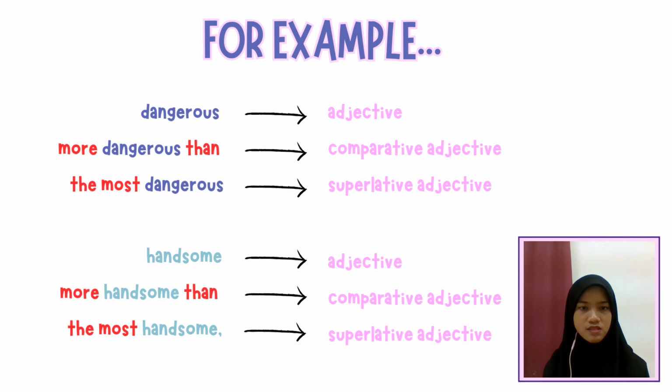Same goes for the next example, handsome. You need to add more at the front and than at the end of the word for comparative, and add the most at the front of the word for superlative. So it will be handsome, more handsome than, the most handsome.